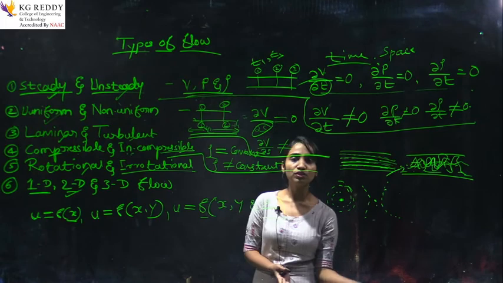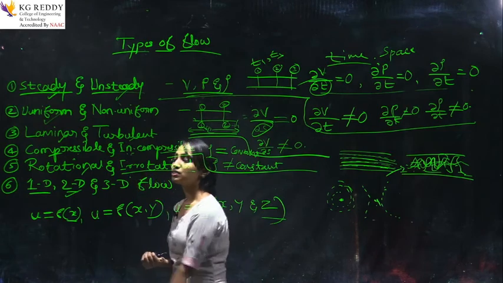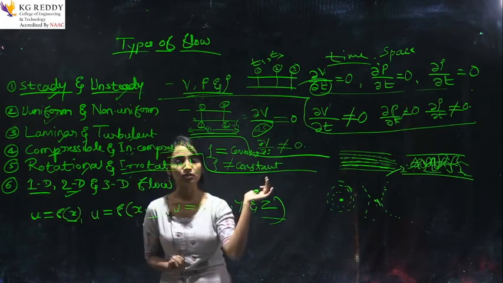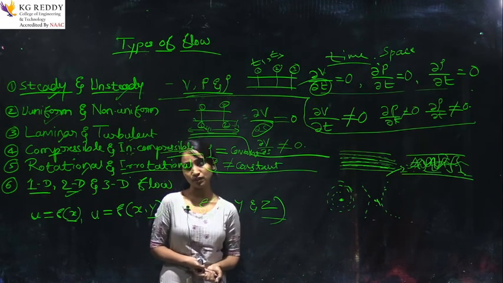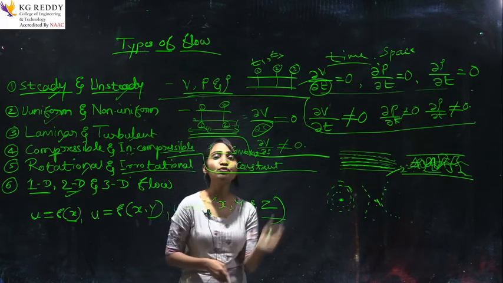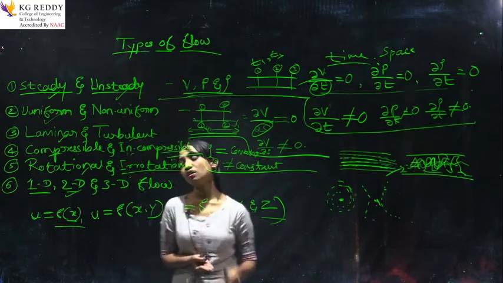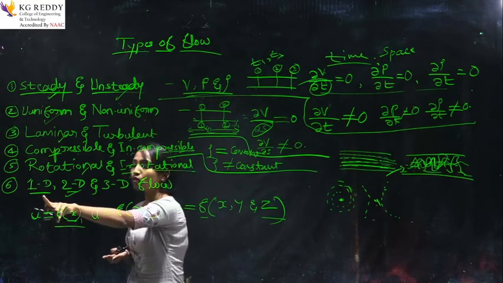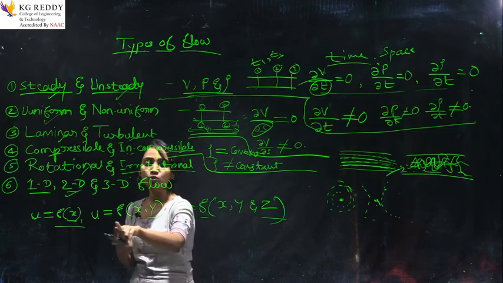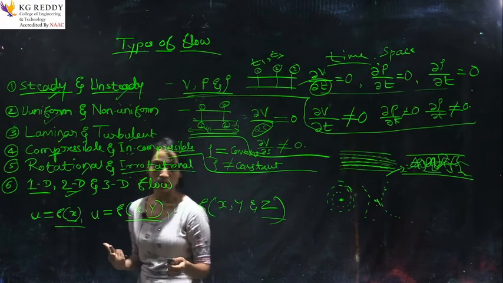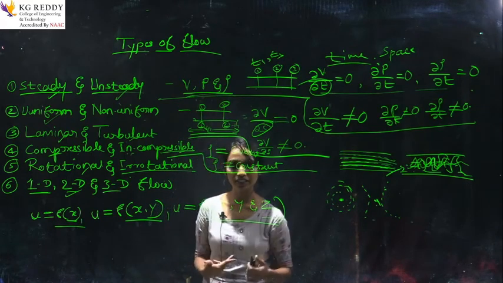If it does not rotate with respect to its own axis, then we call it irrotational. One dimensional, two dimensional, three dimensional: obviously velocity is a property of the liquid, so that is a function of time, and one more addition is the space coordinate. For one dimension we only have to consider one direction, that is x. In two dimensions we consider two directions, x and y. In three dimensional flow we should consider all three directions.